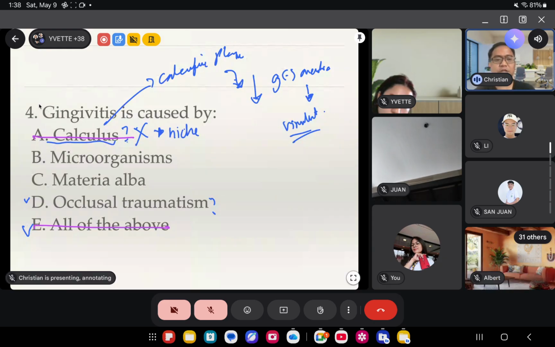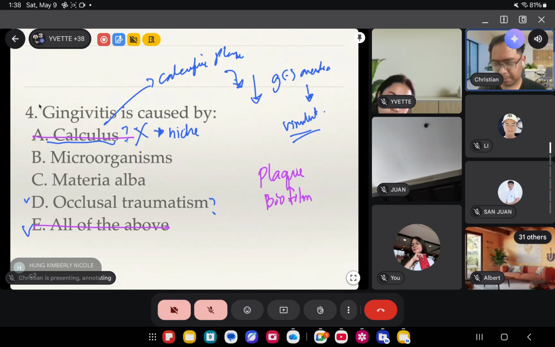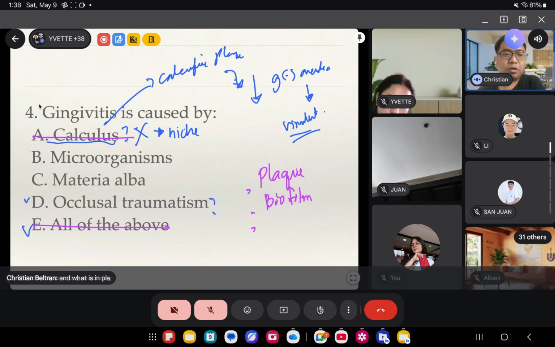Sabi natin, etiology of gingivitis, it's plaque. Diba? It's also known as your biofilm. Okay? And what is in plaque? What causes inflammation? Because in the early stages of plaque accumulation, there's bacteria there already.